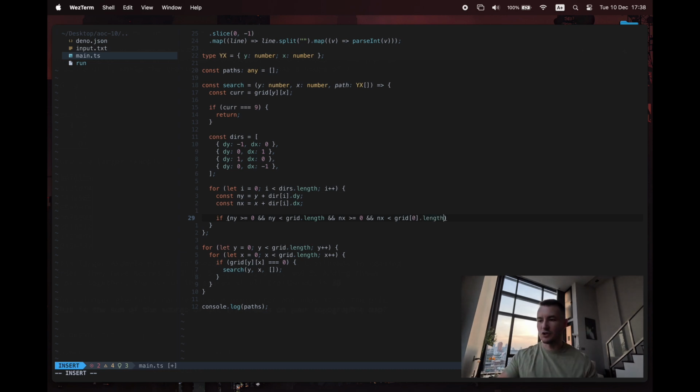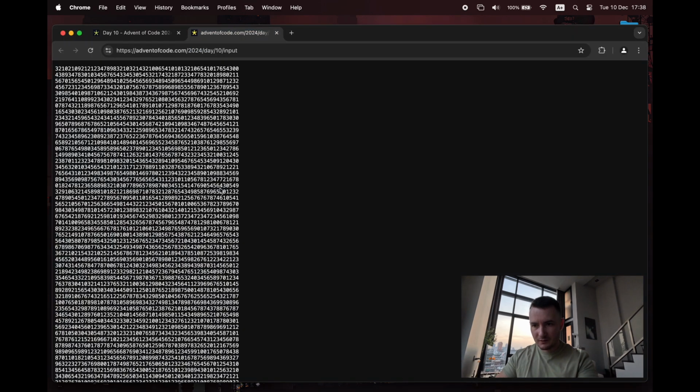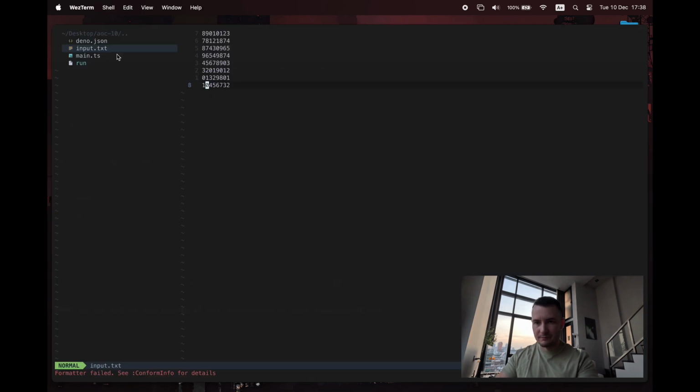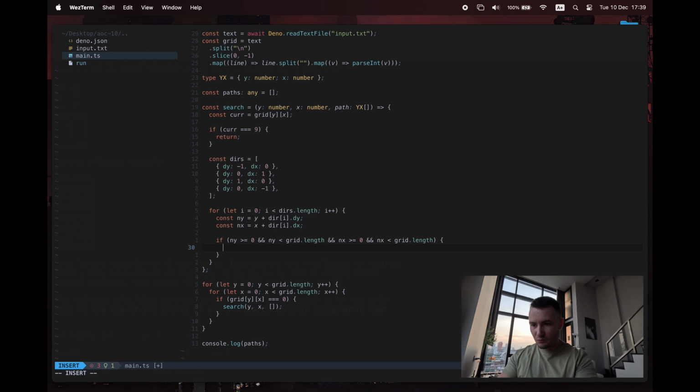Although I suppose that's kind of assuming the same thing. Well, it's assuming that it's not like multivariable. I mean, I already know, right? Let me just take a look at the actual puzzle input. They're all clearly the same length, so I don't actually need to do anything special there. Let's just leave it simple. Grid dot length, because we know that's going to be fine. If it's in the range of the grid,